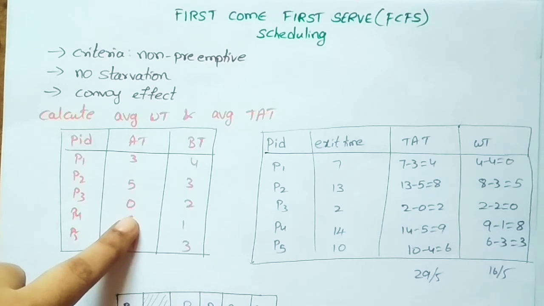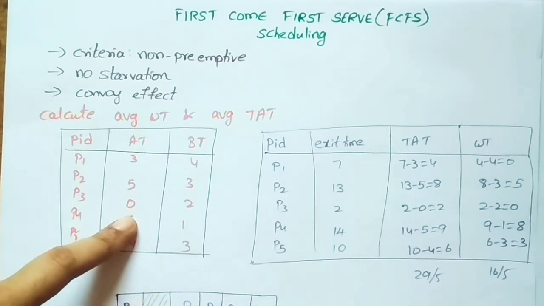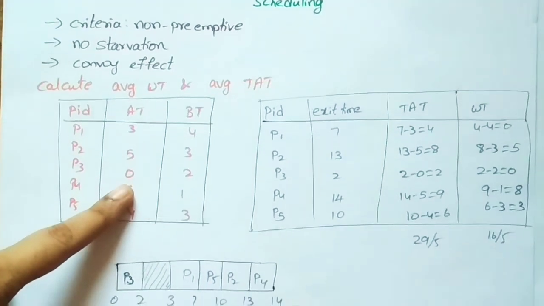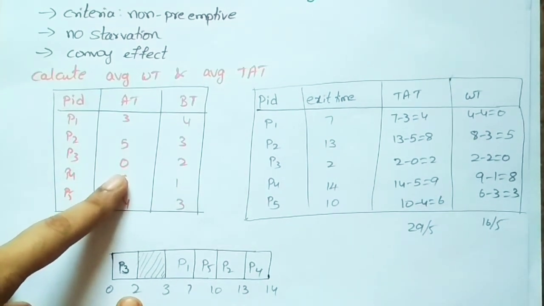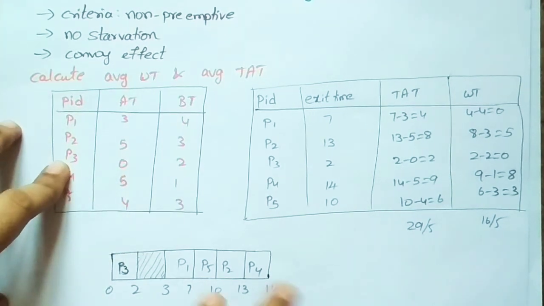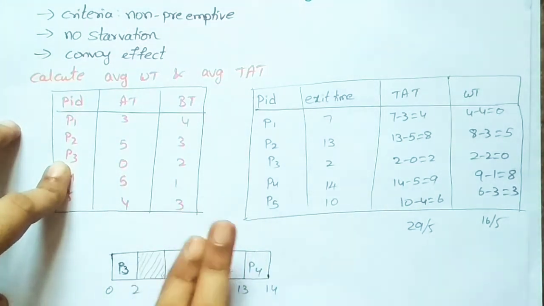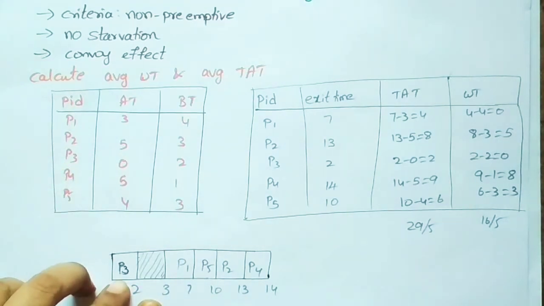That is 0. So the process has entered the ready queue at time 0. This table is called a Gantt chart, and in this Gantt chart we are going to schedule this algorithm. P3 has arrived in the ready queue first, at time 0, and it has executed for 2 units of time. So from 0 to 2, P3 is executing.